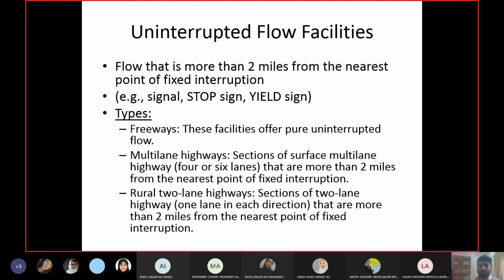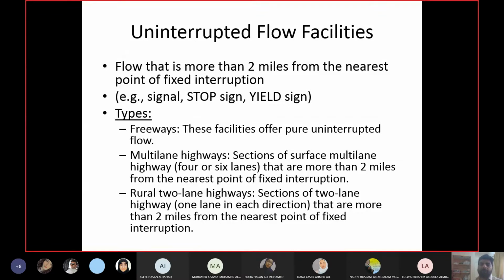We have already gone through what we mean by uninterrupted flow facilities: the facilities which do not have any interruptions. These interruptions may include signals, stop signs, yield signs, roundabouts, speed humps, and so on. Practically, these interruptions will be there on most of the highways. So maybe 99.9% of the highways may be called interrupted flow facilities.